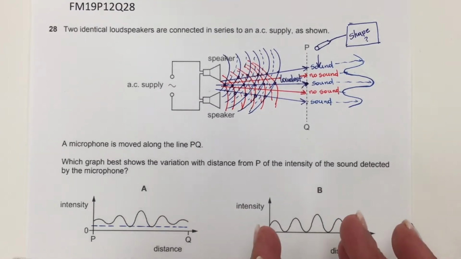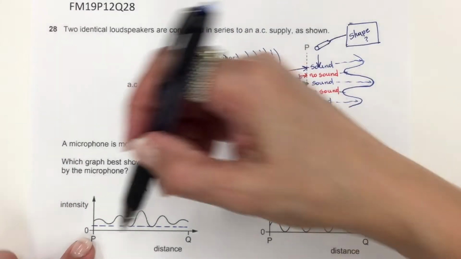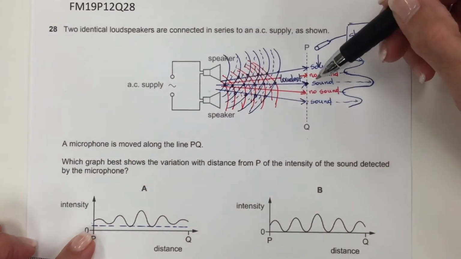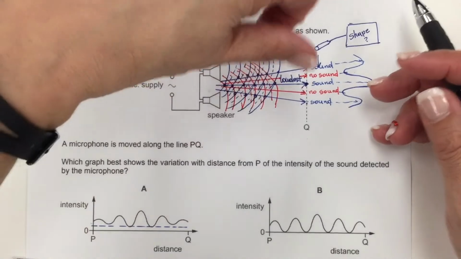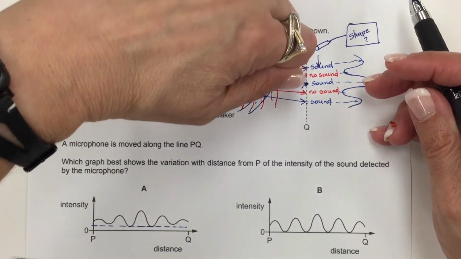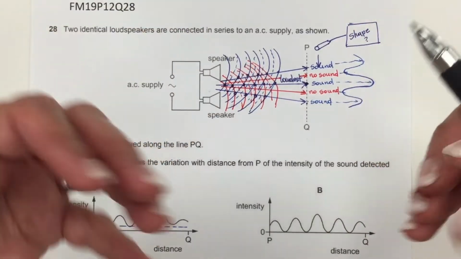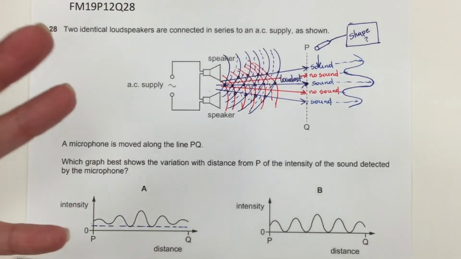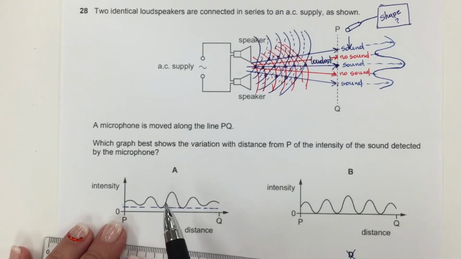But the problem didn't say anything about this. So being realistic, the ideal answer will be this one, because even though there is no sound arriving in this microphone, the microphone is going along this line, detecting all the sound. So also it is detecting the background noise, and so this will be the ideal answer.